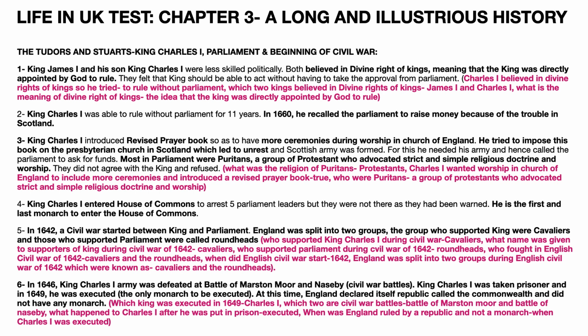The next point is King Charles I entered the House of Commons to arrest 5 Parliament leaders, but they were not there as they had been warned earlier.